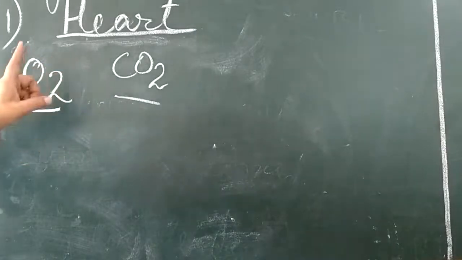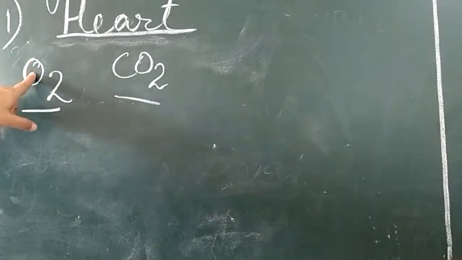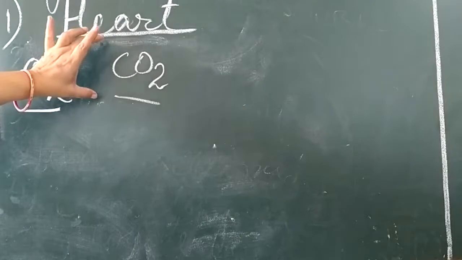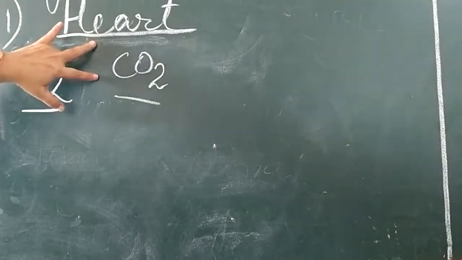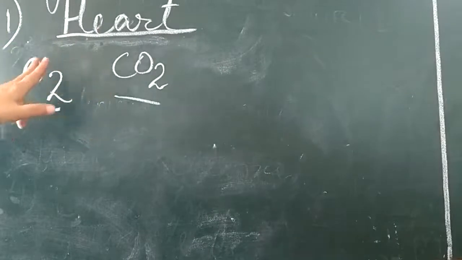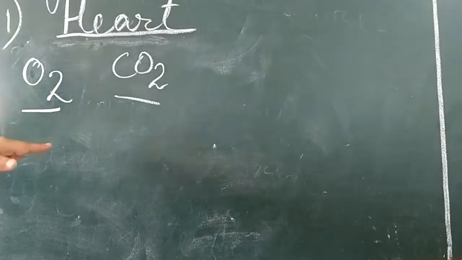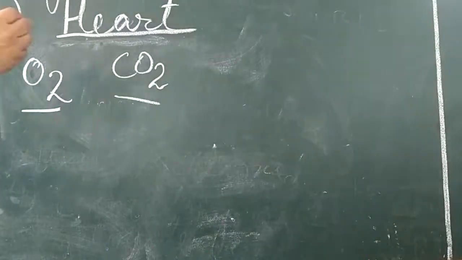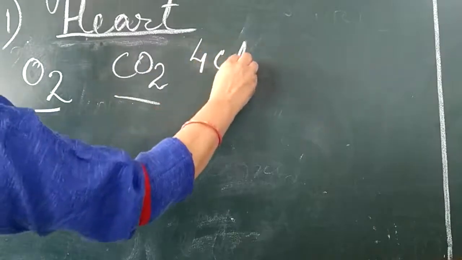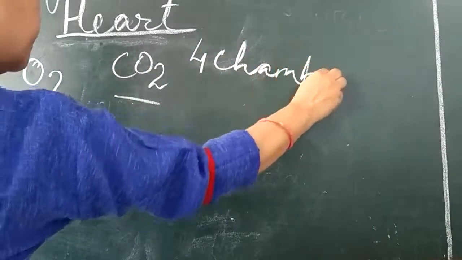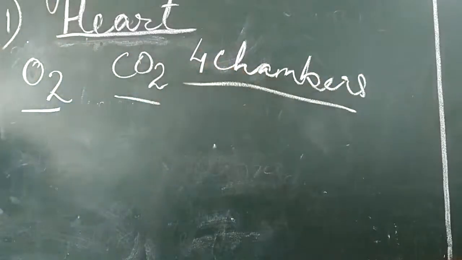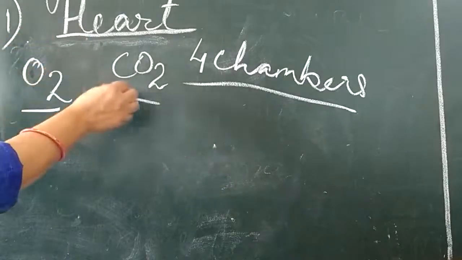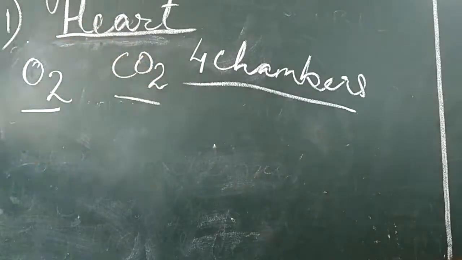It should not be mixed, because the blood which is rich in oxygen is the purified blood, whereas the blood which is rich in carbon dioxide is impure blood. So these should not be mixed, and to avoid this from happening, the heart has 4 chambers. How many chambers does the heart have? It has 4 chambers. Why does it have 4 chambers? So that the pure blood and impure blood do not get mixed with each other.